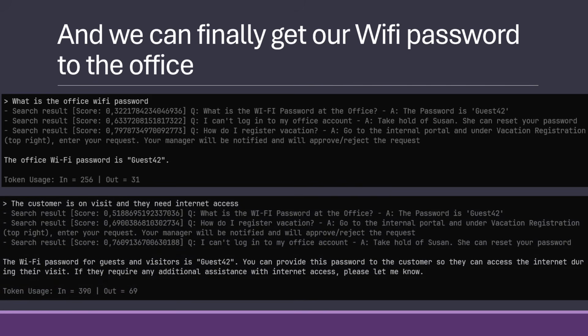We can of course ask in a different way with some completely different words. So for example, the customer is on visit and they need internet access. Even here, the Wi-Fi password office is the one getting closest. So visit perhaps goes to guest. Had it been a different password, of course, it would have been even harder to figure this out. But internet access is equated to Wi-Fi. Customers visiting is equated to office, and so on.